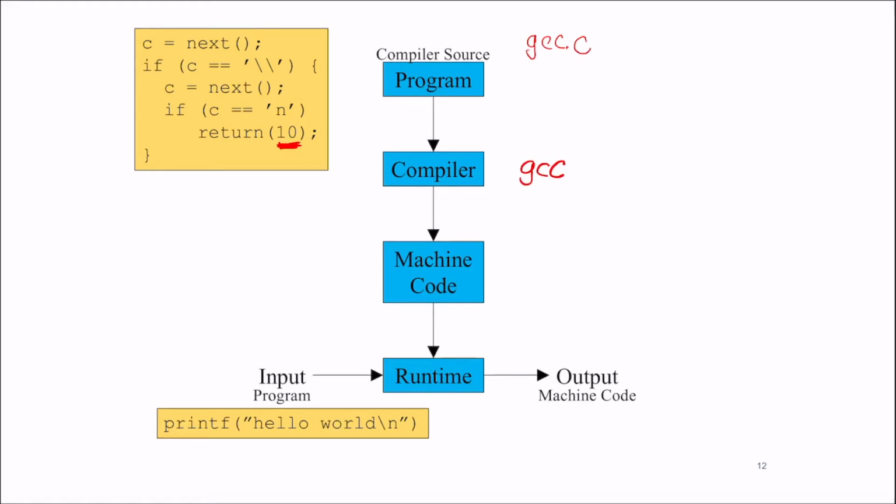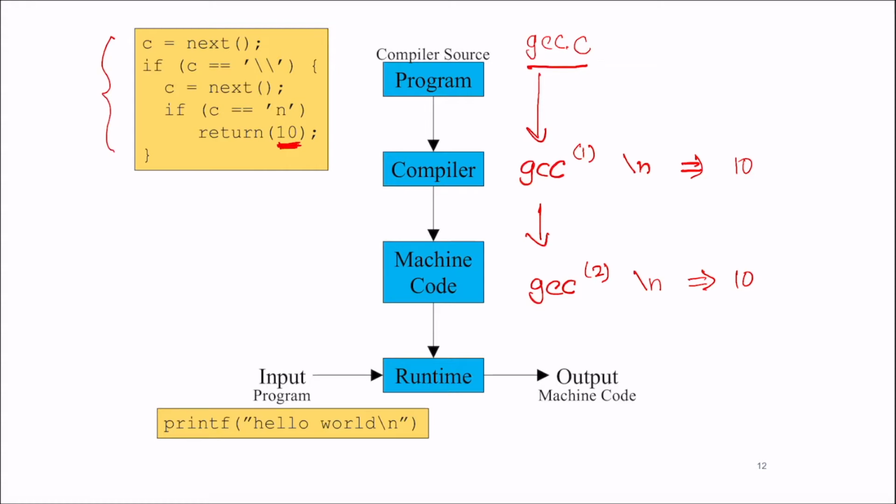So it runs through this GCC. If it sees a backslash n, it will return the ASCII value 10 and everything works. So when I compile it, I get this new compiler. Now this compiler that I've gotten, let's call this GCC1, call this GCC2, because it's a compiled version of this source code that we started off with. Notice that GCC2 now knows about this mapping of backslash n mapping to 10. Because of this code over here, GCC2 knows that backslash n corresponds to ASCII 10.